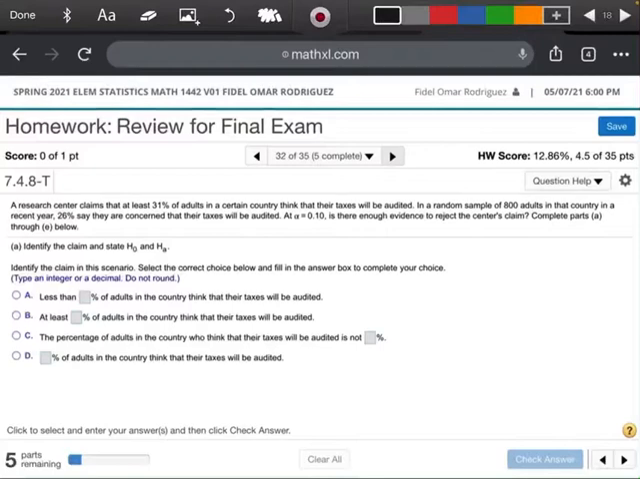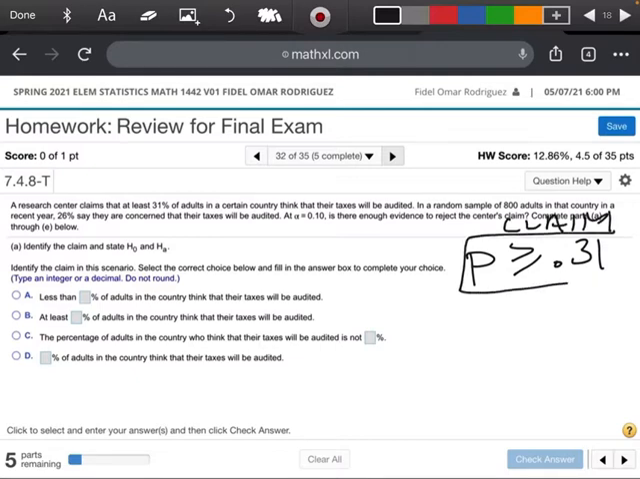So let's take a look here. The first part says at least 31%, right? So what does that mean when it says at least 31%? It's telling me that my percent is going to be greater than or equal to 0.31. So remember, this here is my claim. And because this part has my greater than, this is going to be my null hypothesis. So my alternate hypothesis is going to say P is less than 0.31.